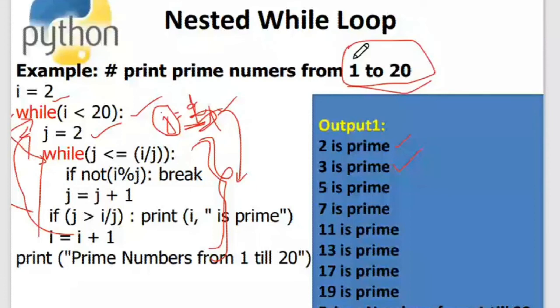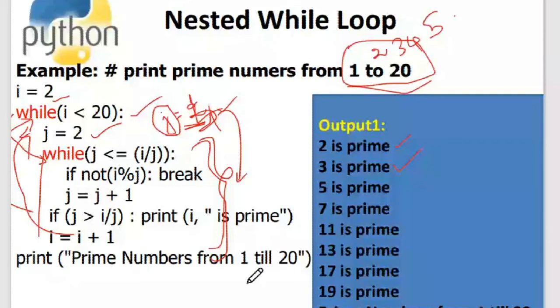First it will take 2 and check whether 2 is prime or not, then it will take 4, then 5, then 6 and so on till 20, to check whether the numbers are prime or not. Once the inner loop breaks, it goes to the outer loop. Once the outer loop breaks, it comes to the immediate statement after the while, which is just a print statement saying prime numbers from 1 till 20. Okay, so this is how the nesting of the while happens.